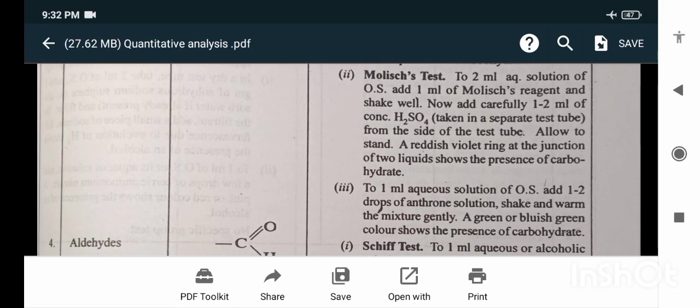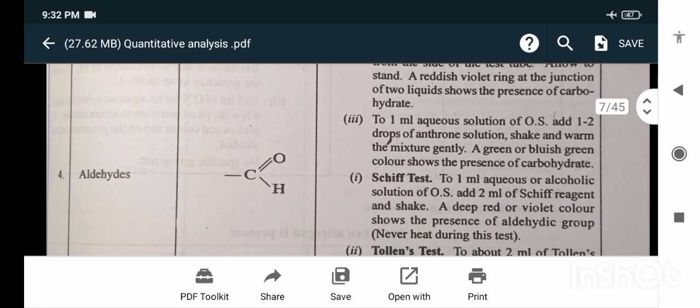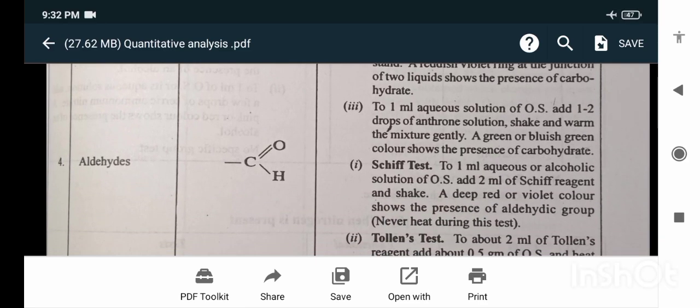Anthrone test. To 1 ml aqueous solution of the organic substance, add 1 to 2 drops of anthrone solution. Shake and warm the mixture gently. A green or bluish green color shows the presence of carbohydrate. For aldehyde, the test is the Schiff's test. To 1 ml aqueous or alcoholic solution of the organic substance, add 2 ml of Schiff's reagent and shake.